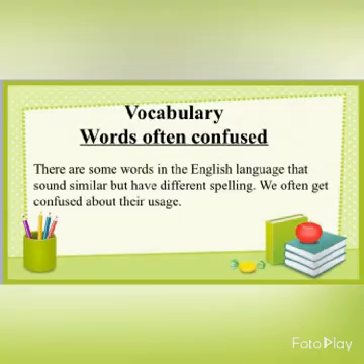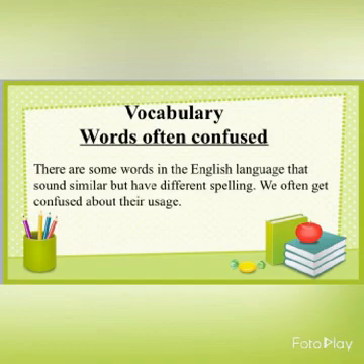Moving on to our next topic, which is vocabulary. The name of the chapter is Words Often Confused. Now, kids, as you are all well aware, there are some words in the English language that sound similar but have different spellings.